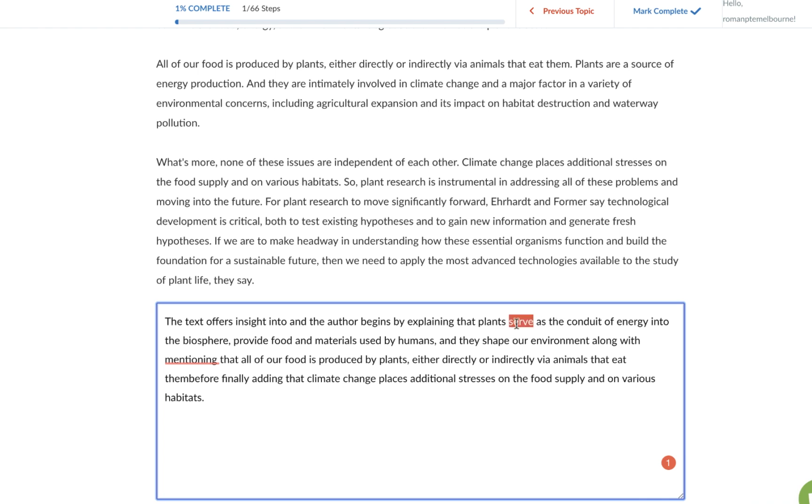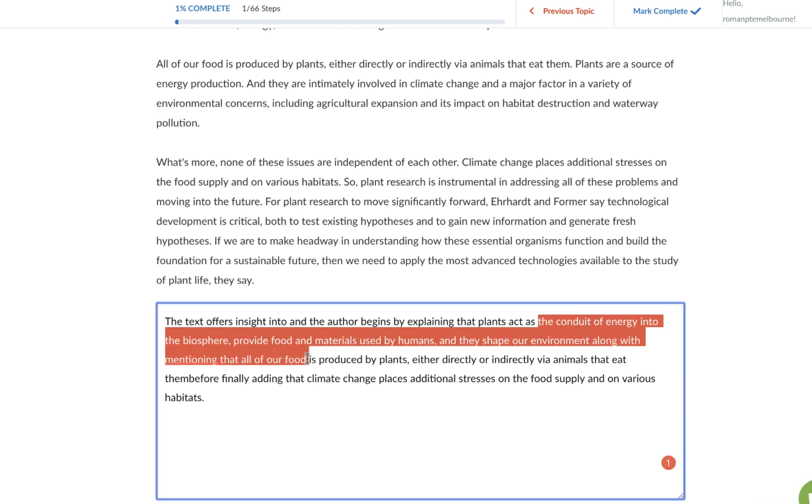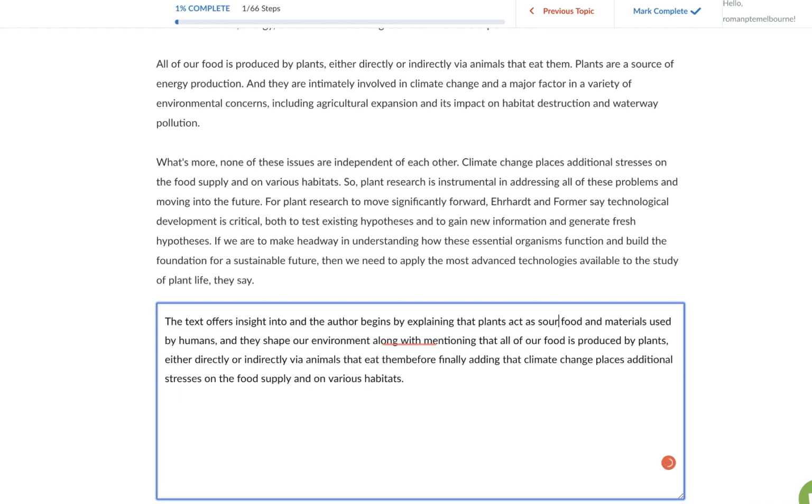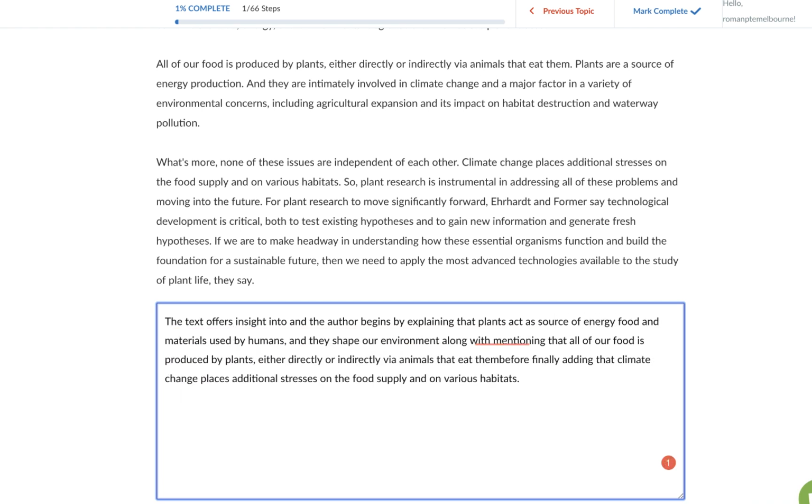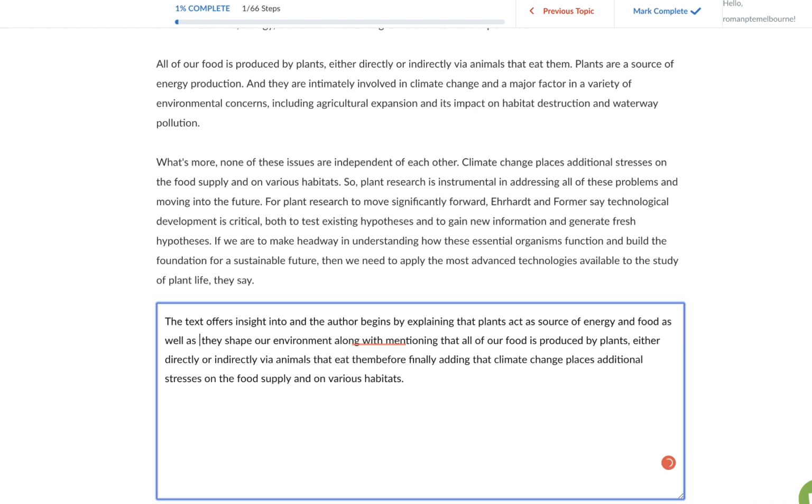Plants act as the source of energy and food, as well as they shape our environment, along with mentioning that all of our food is produced by plants, either directly or indirectly via animals that eat them. And this part I'll write alone.